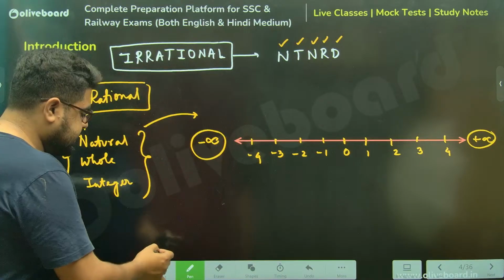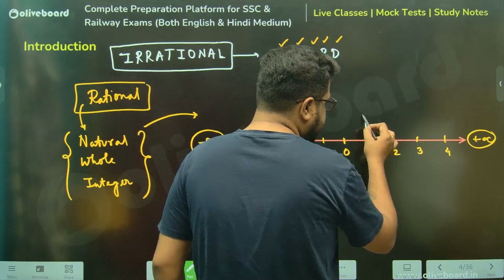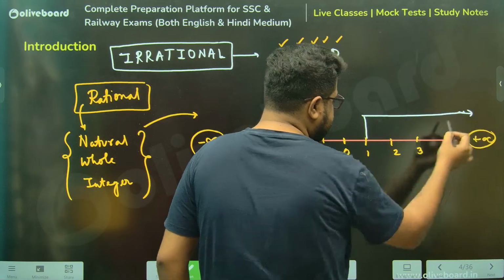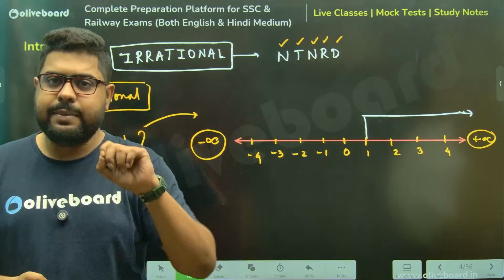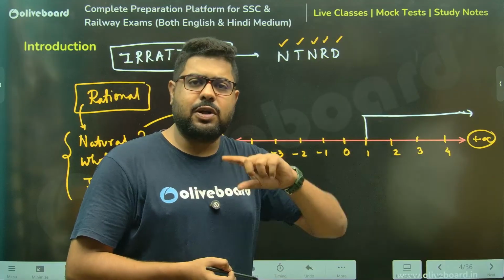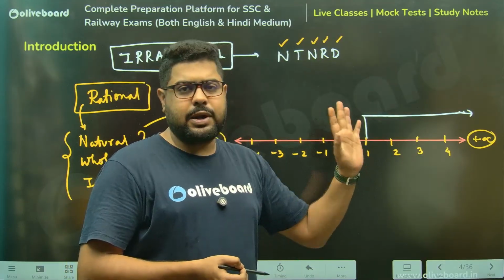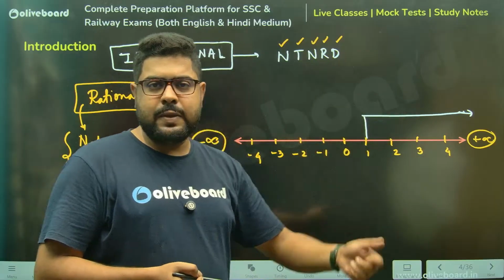This is your number line. Now, if you start from 1 and take only the integers, meaning only 1, 2, 3, 4, not the in-between numbers, because between 1 and 2 there are infinite numbers, all the decimals and fractions, I'm not considering those. I'm only taking 1, then 2, then 3, then 4.